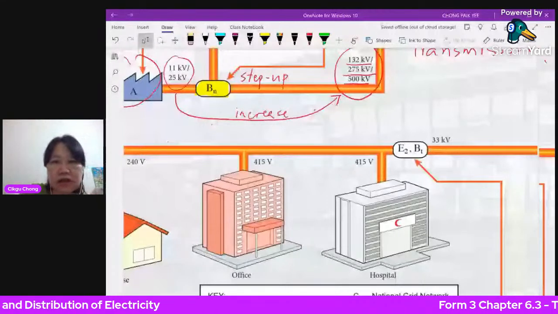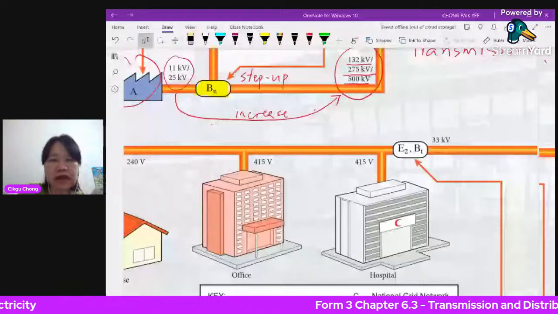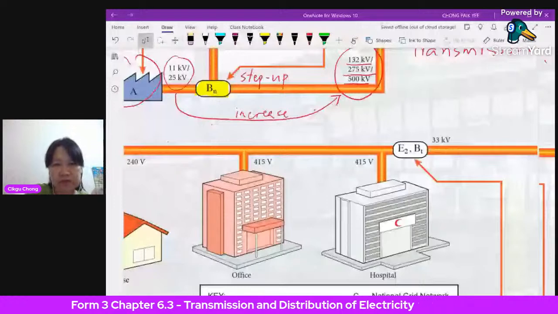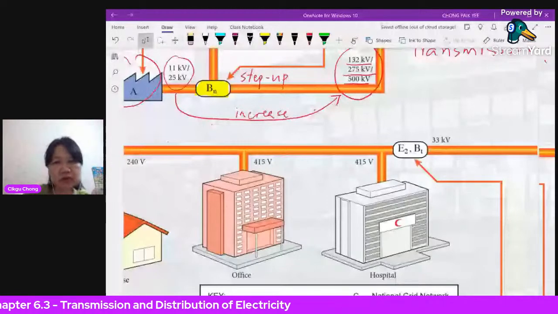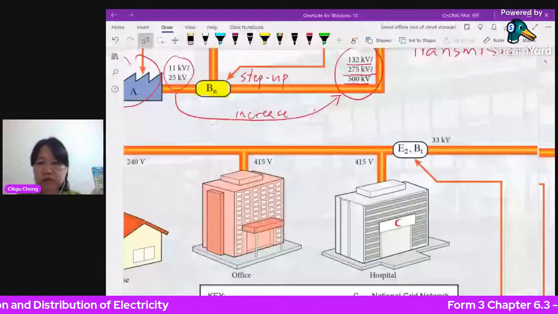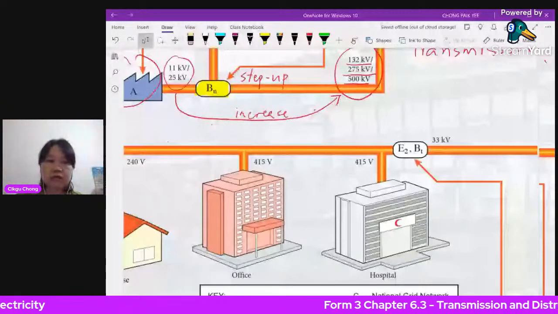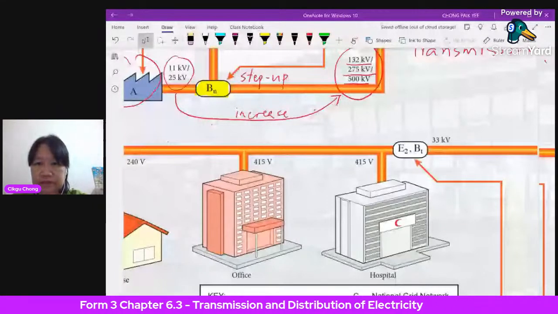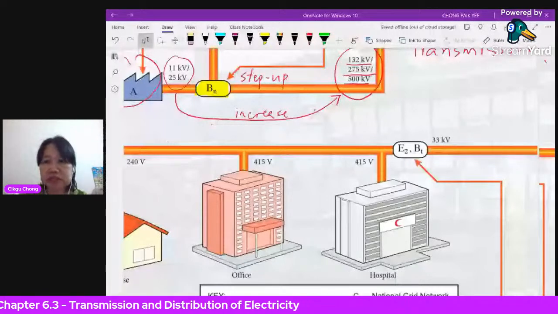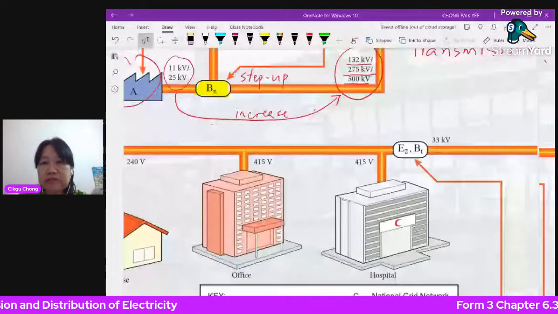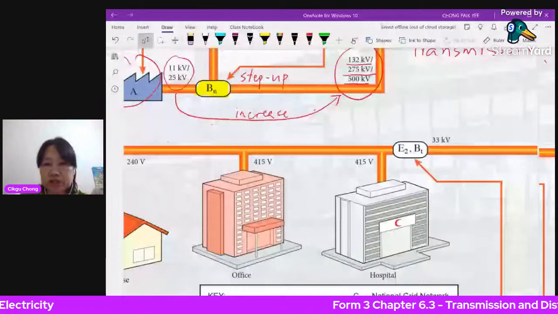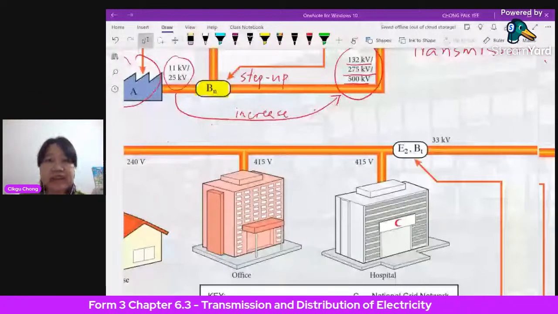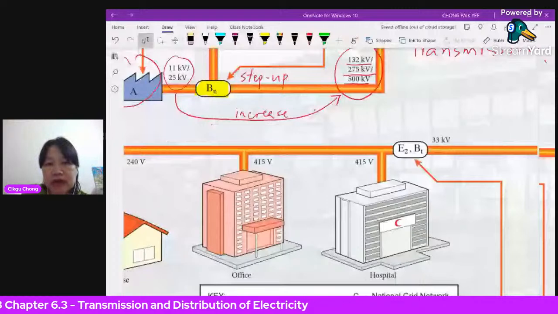And at the bottom row here, when it comes to a city, everything is step down. So for transmission, you need a step-up transformer. For distribution here, you need a step-down transformer all the way, until you get your 240 volts for your consumption in your house. Now, you see the words here. You have a main substation, E1. After that, you have many other smaller stations called the branch 分行, or the branch substation. And you also have a switch zone here. Then next, you have other branch substations.